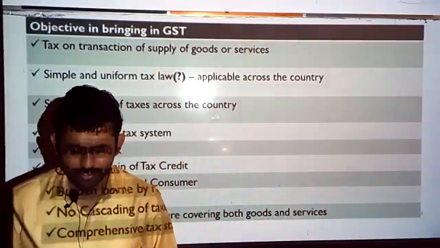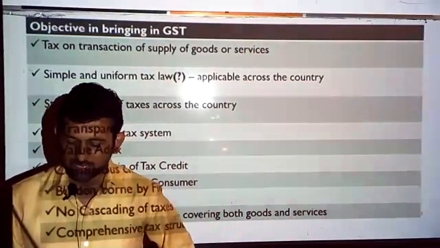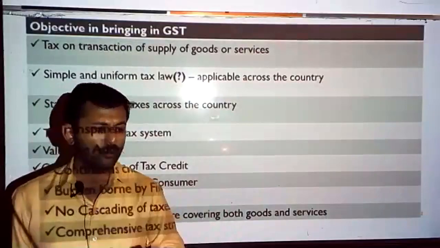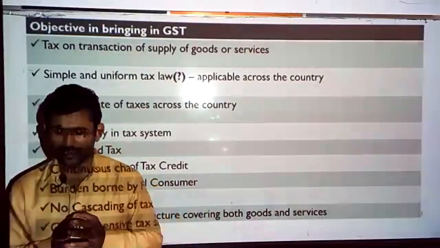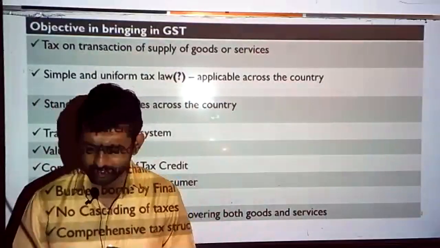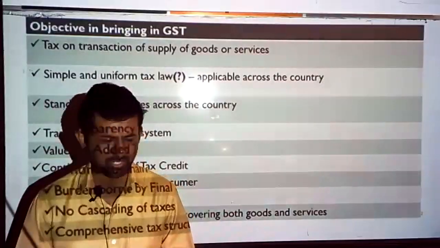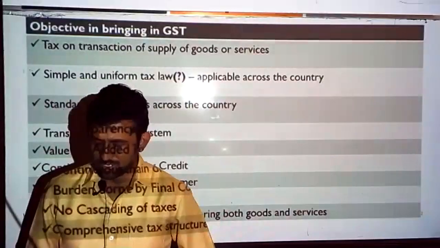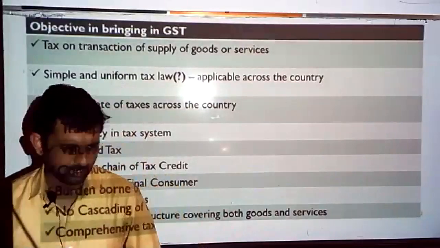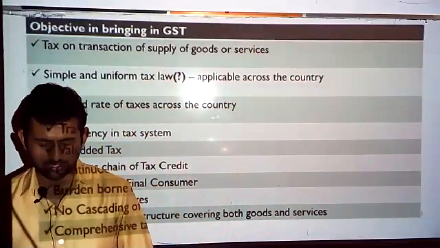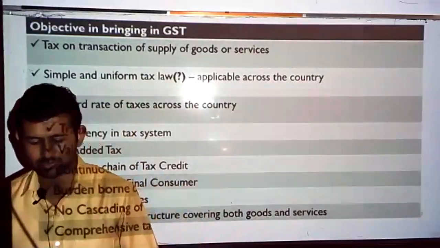Now, in order to find out a solution or in order to eradicate the deficiencies, the government introduced GST on 1st July 2017. The effective date of implementation of GST in India is 1st July 2017.